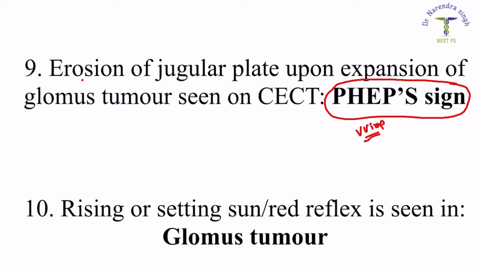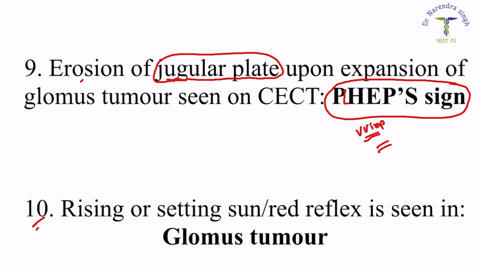If there is erosion of the jugular plate due to the expansion of glomus tumor, that is known as the phlebs sign. Phlebs sign, P-H-L-E-B-S.